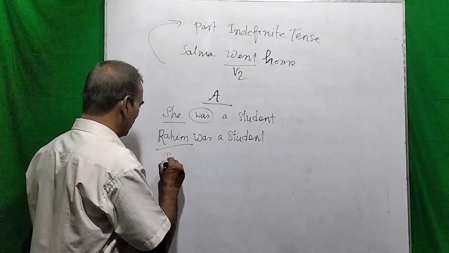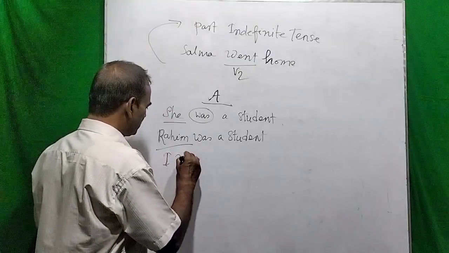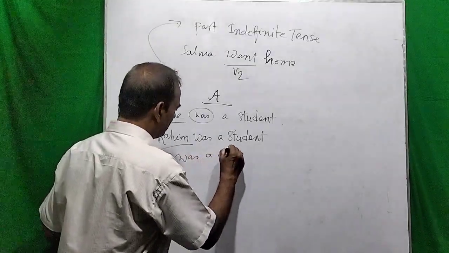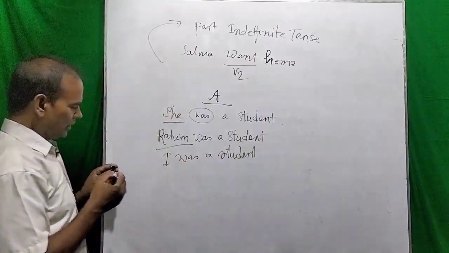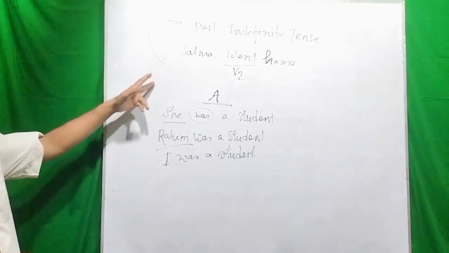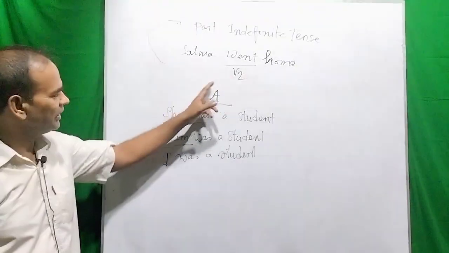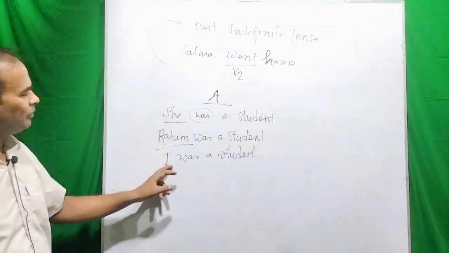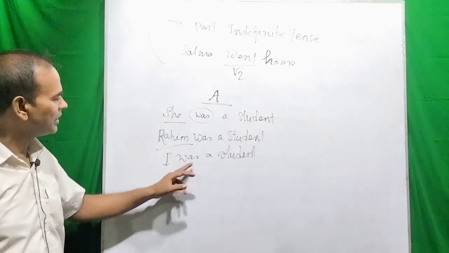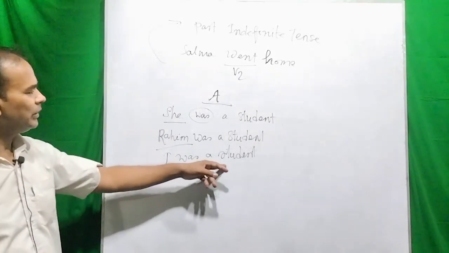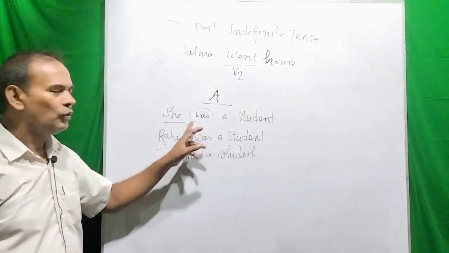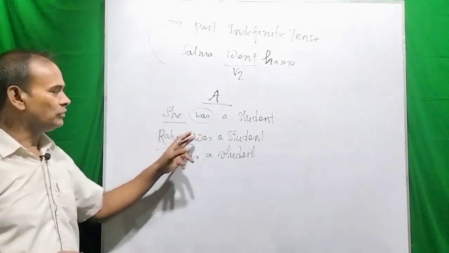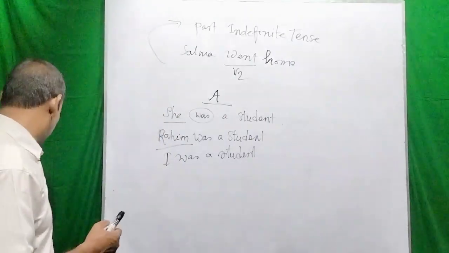Suppose, I was a student. So there is no difference. You just take a look at the whiteboard. You see, first person singular number also uses was to make the past indefinite, and third person singular number also uses was to make the past indefinite tenses.